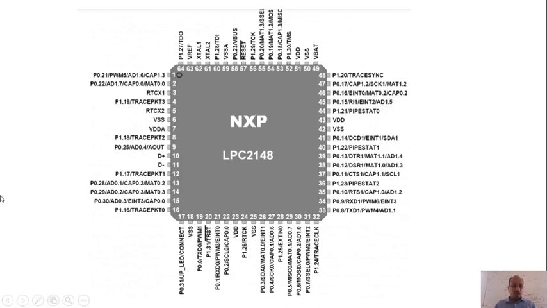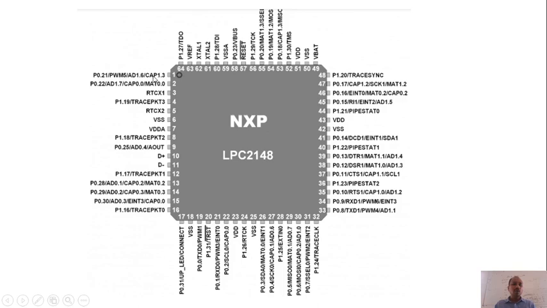Similarly, if we go to some other pins like pin number 8, we have P1.18, that is port 1, bit number 18. So what exactly does it mean? If you see all the pin numbers here, they start with either P1 dot something or P0 dot something. That means each pin is identified by its port number, either port 0 or port 1. But there are a few pins, like pin number 3, where we have only RTCX1. Coming back to pin number 1, it is identified by P0.21.